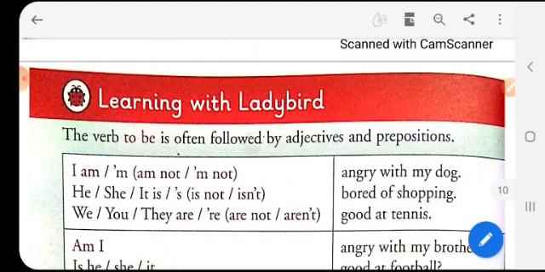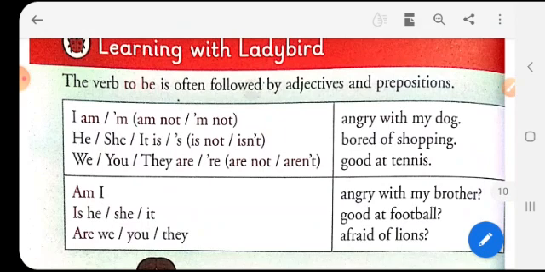Now next we have the verb to be is often followed by adjectives and prepositions. So there is a verb called to be. It is often followed by adjectives and prepositions. Now I am is often written as I'm. I and apostrophe m becomes I'm, and when we write the negative of it, then I'm not.